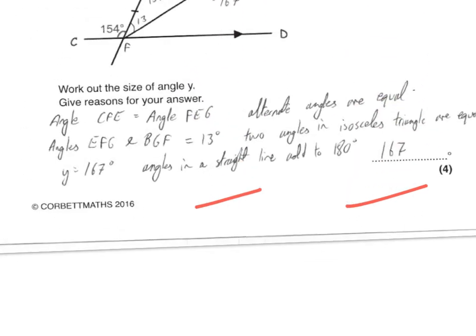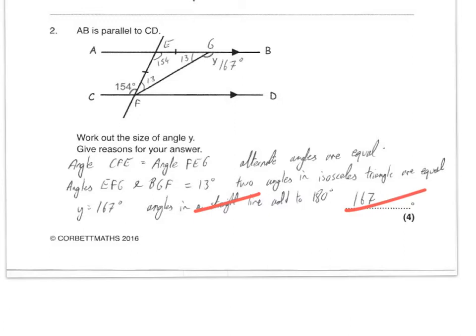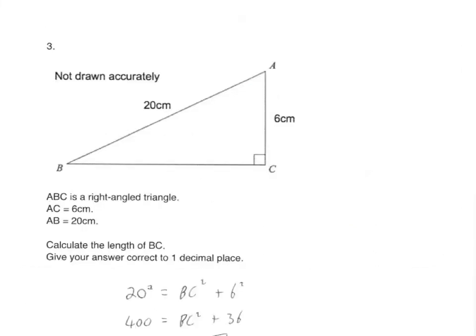Next question. Right here, the answer is 167 degrees for Y. It's an isosceles triangle. The bottom two angles are equal. If you look here, that angle corresponds with that angle. Opposite angles are the same. Angles in a triangle equal 180. So your key facts are alternate angles. Mention the fact there's an isosceles triangle there, identified by the two lines there on the line saying they're equal. You should have got 167. Next one.